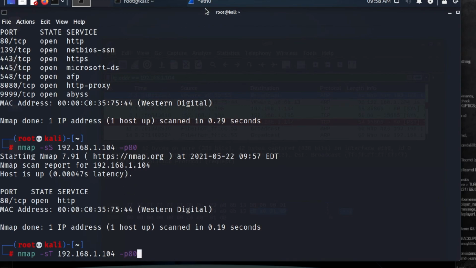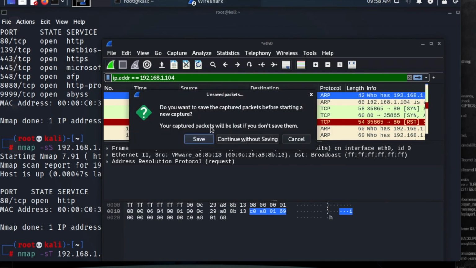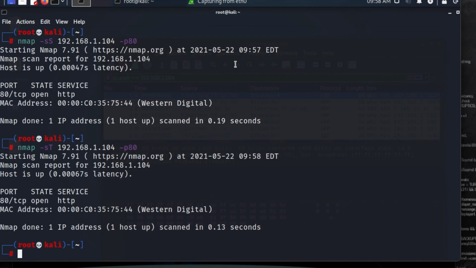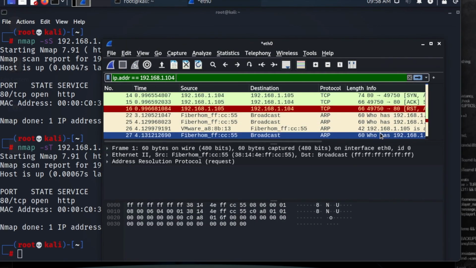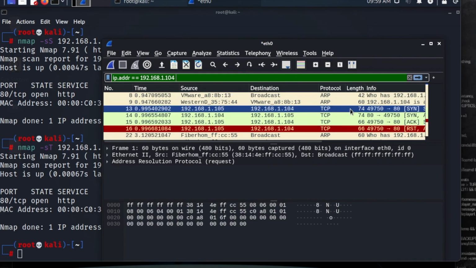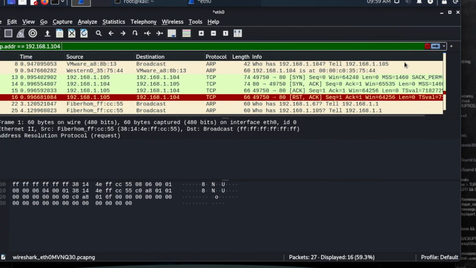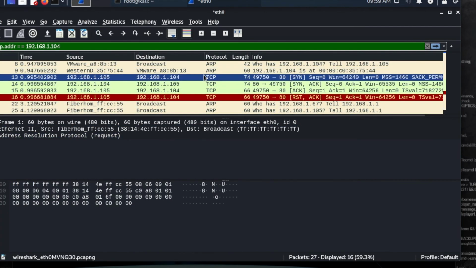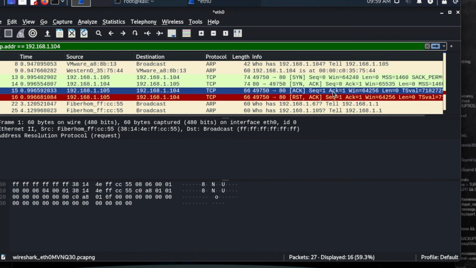We're going to use port 80, we're going to clear what is in here, and before we press continue without saving, let's go back here and press enter, go back to Wireshark, and press on stop. Now that we have done this, we will be able to see that we have just carried out a three-way handshake and sniffed that packet of data. SYN, SYN acknowledgement, and the acknowledgement sent back from client to server, and this is a complete three-way handshake here.